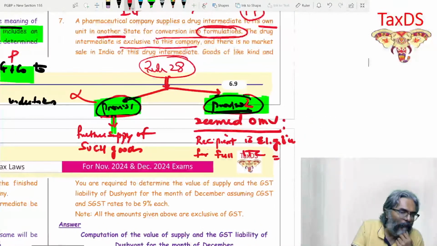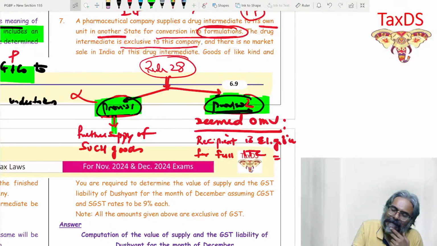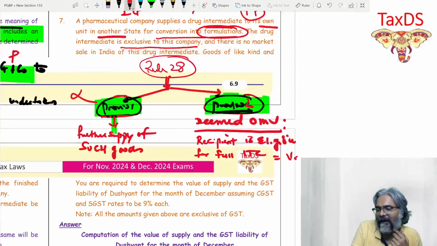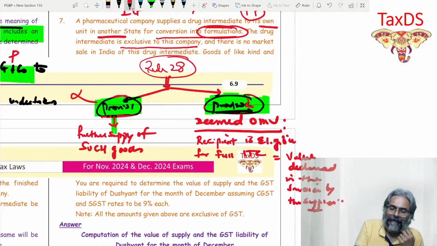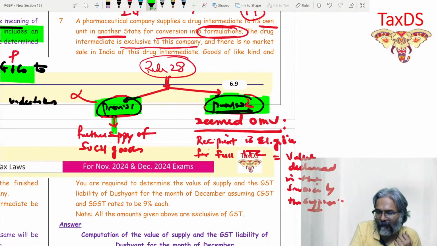Then what is a deemed open market value, students? The value declared in the invoice by the supplier. That exactly is the game. So that will become the deemed open market value.